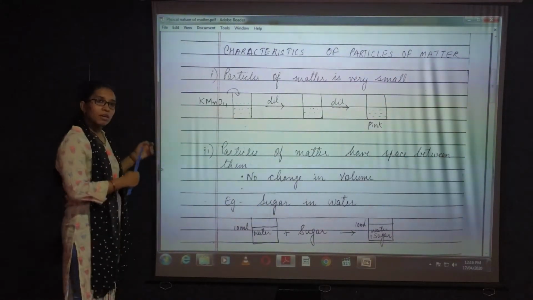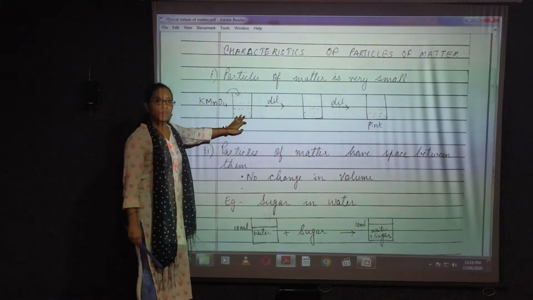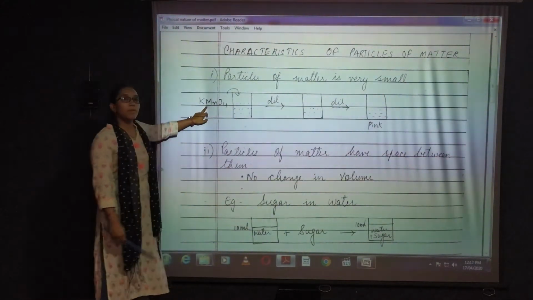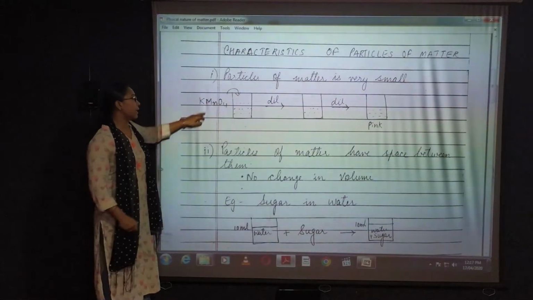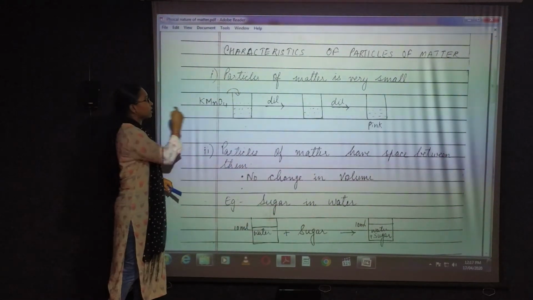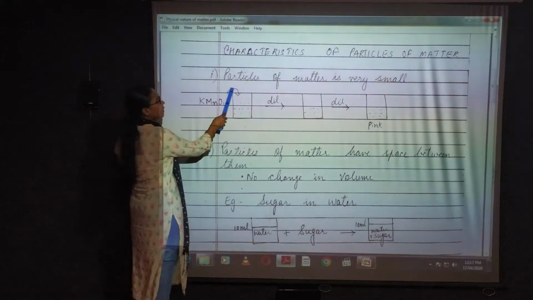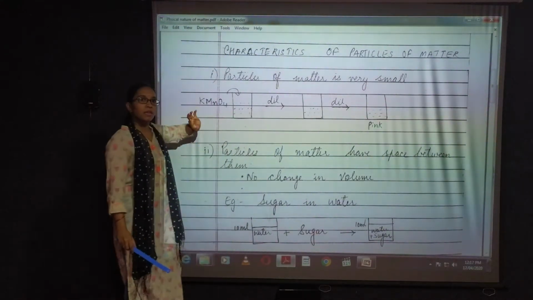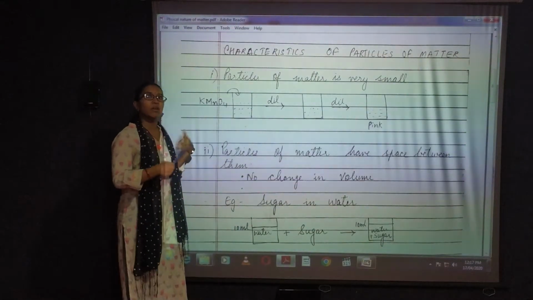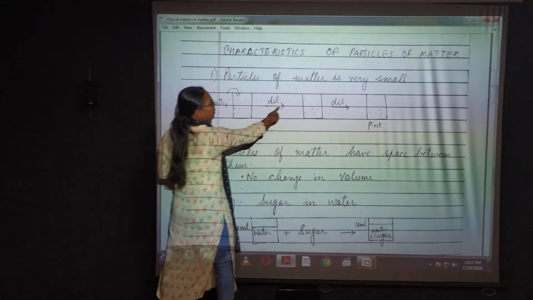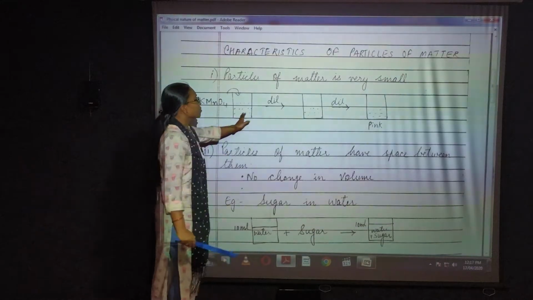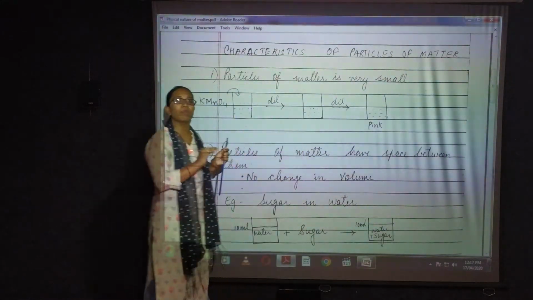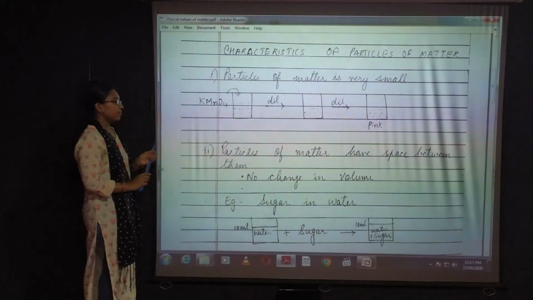This we have already discussed: I have taken a glass in which I have put KMnO4 solution. What is KMnO4? Potassium permanganate. I have taken a pinch of potassium permanganate and dropped it into a glass of water. Now I have diluted it. Diluted means मैंने उसके concentration को कम कर दिया. So when I am diluting it into another beaker, as many times as I dilute it, at last I will get a pink colored solution. It will be very light pink in color.